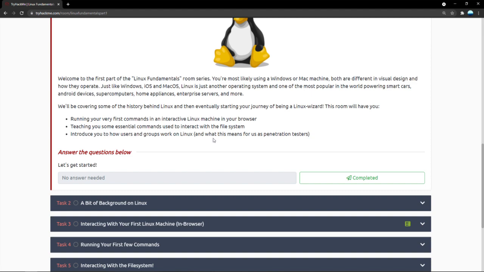Linux is a family of operating systems. When someone says Linux, they don't mean a single Linux OS, they mean some distribution of Linux. Just like how Windows and Mac machines are different, they have different visual designs, different applications, and different ways to run them, Linux is also completely different. But Windows and macOS are proprietary. Windows is made by Microsoft, and macOS is made by Apple. Linux is community maintained. It is made by the people and for the people. There are multiple distributions. You can find something that fits exactly what you want.